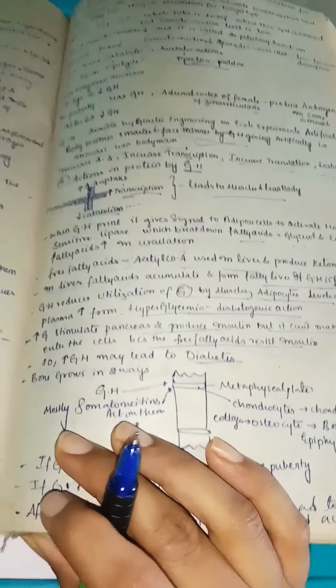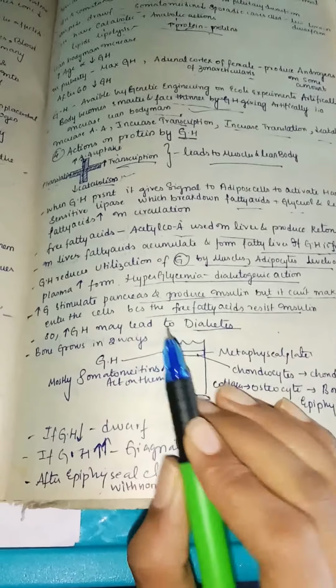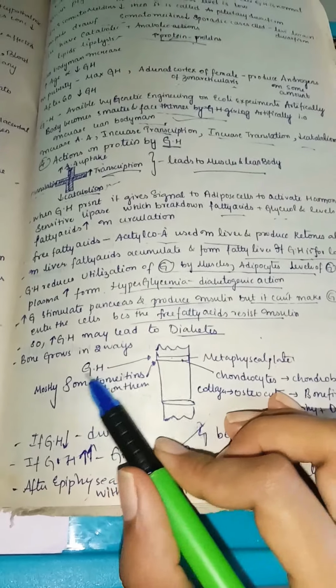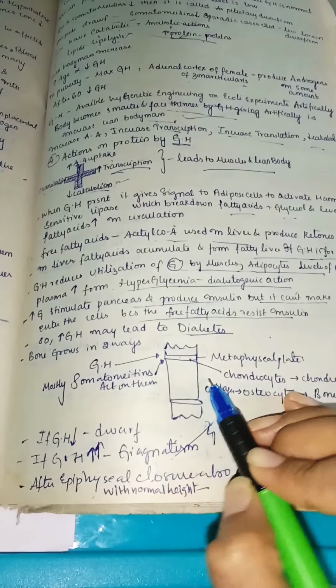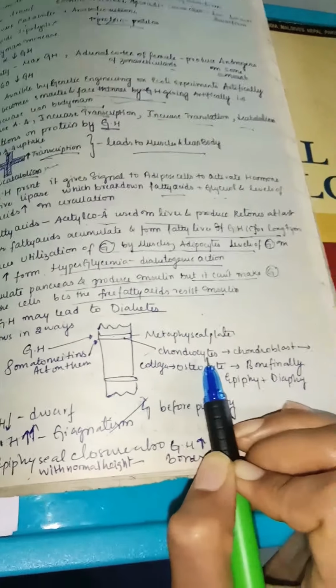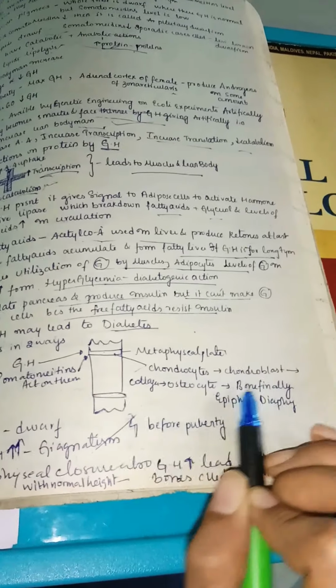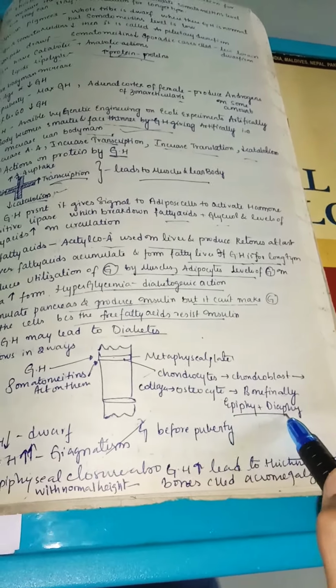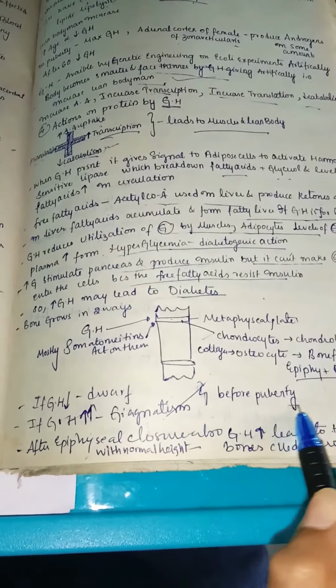Next, we'll see bone grows in two ways. How bone grows: we know we have epiphysis here, we have metaphysis here, diaphysis, and so growth hormone mainly acts on the metaphyseal plate, so it will lead to growth of the body, bones mainly. So chondrocytes convert into chondroblasts, next into collagen, osteocyte, bone is formed finally, and epiphysis and diaphysis fuse together. So this is all going on before puberty.